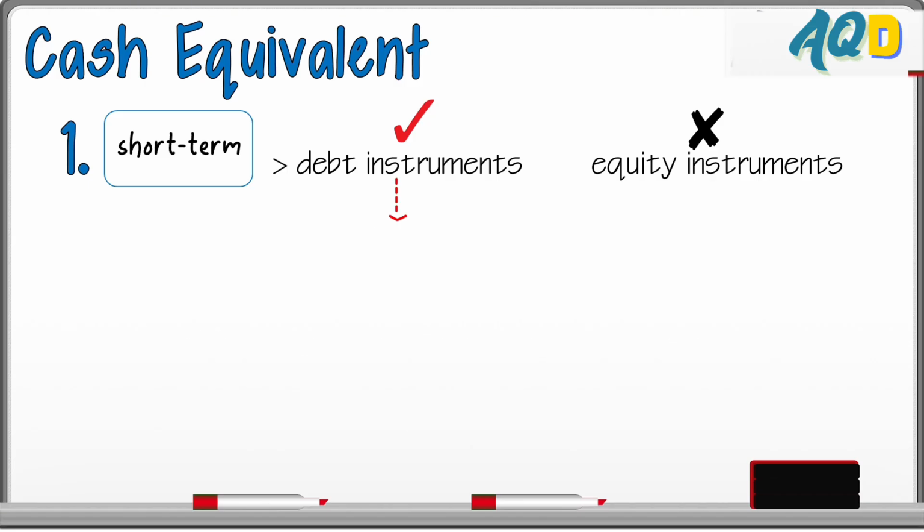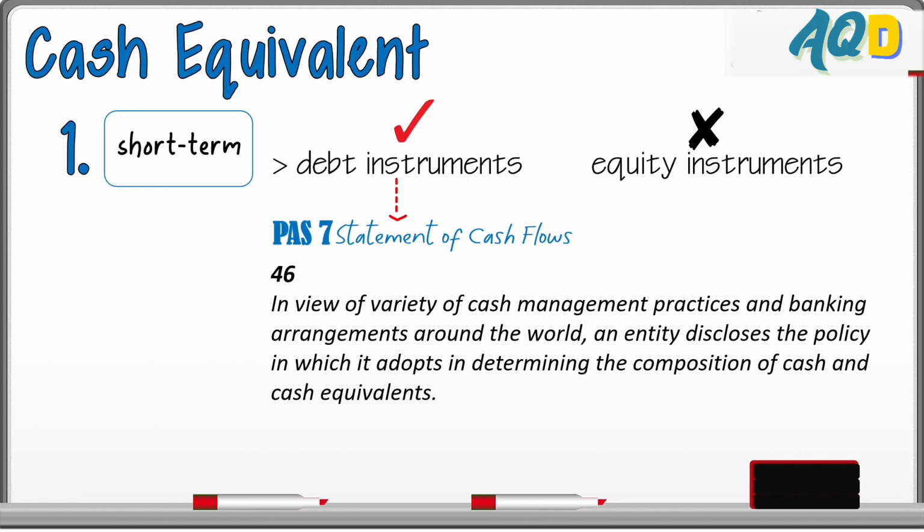Next, when we say debt instruments, according to PAS 7 Statement of Cash Flows, what can be a cash equivalent, since what we are talking about here are instruments with term or maturity. Paragraph 46 of PAS 7 states that in view of a variety of cash management practices and banking arrangements around the world, an entity discloses the policy it adopts in determining the composition of cash and cash equivalents.